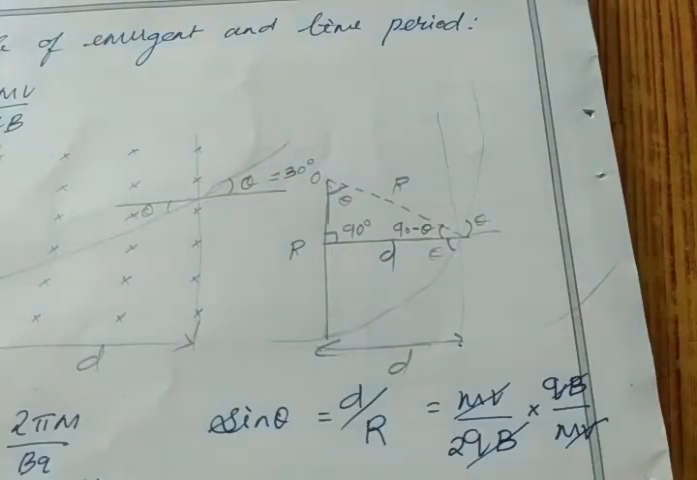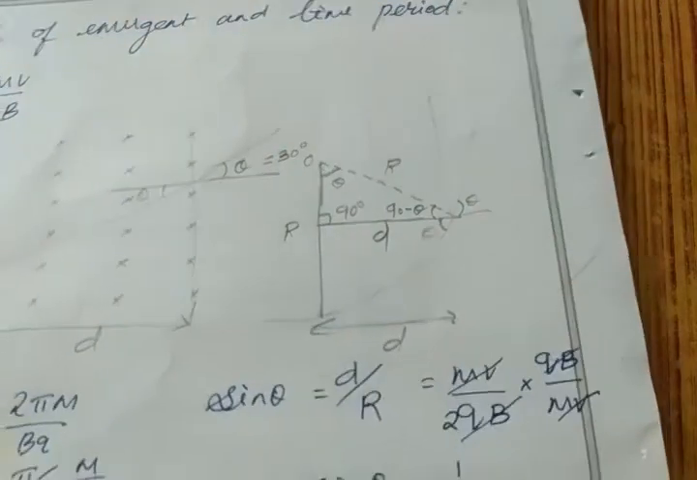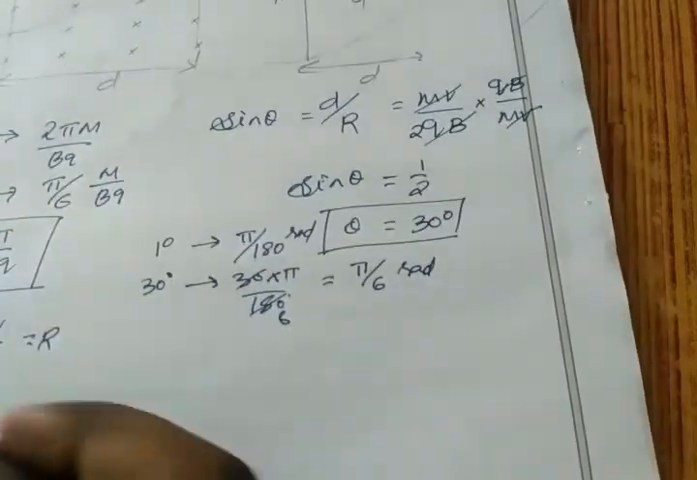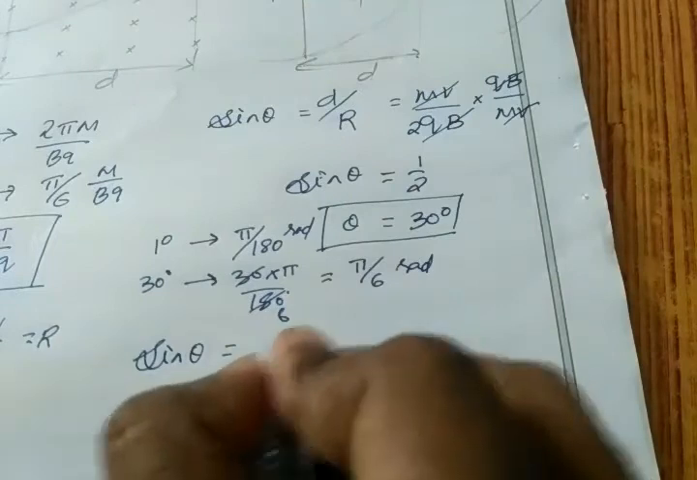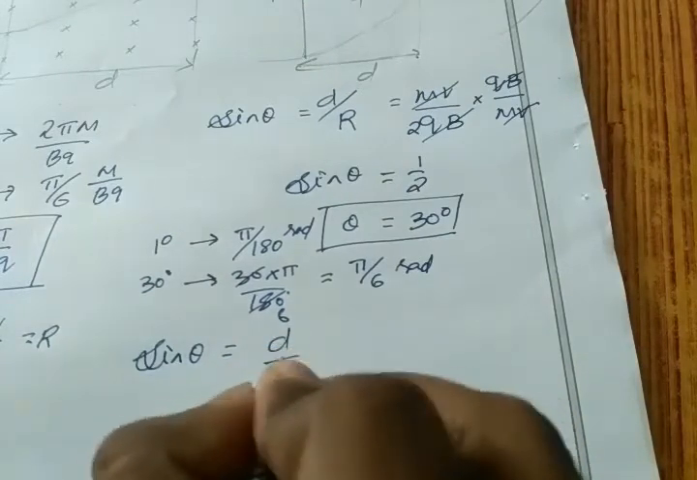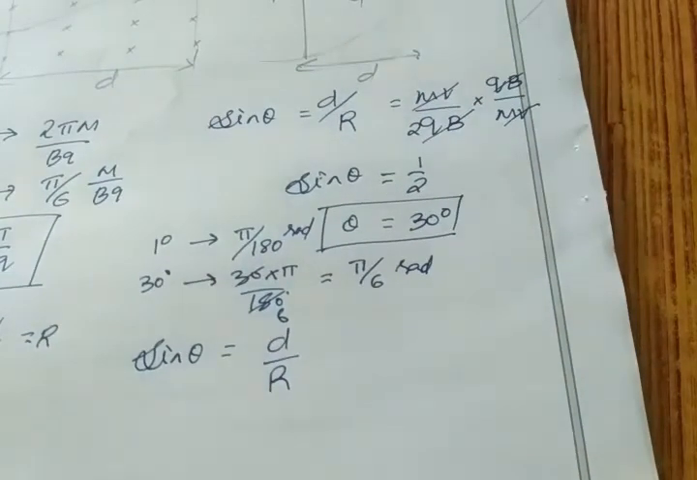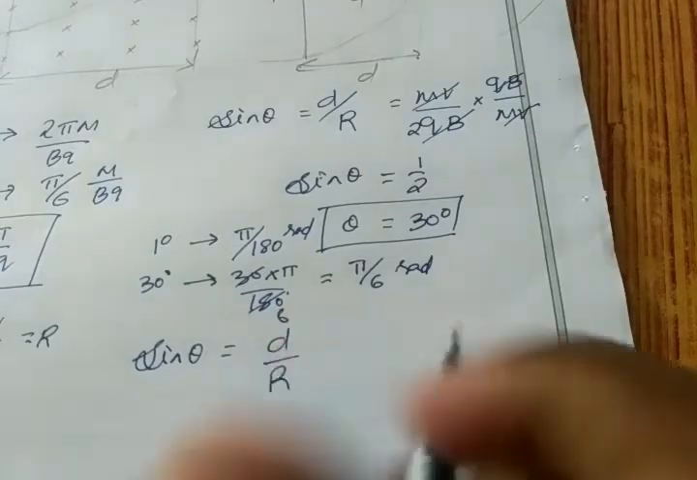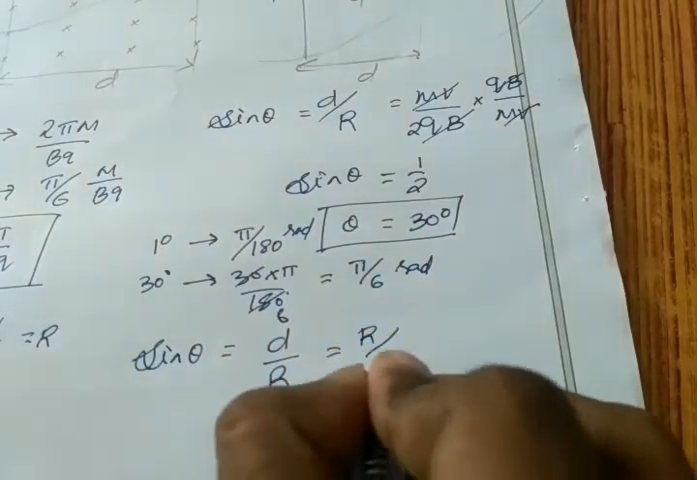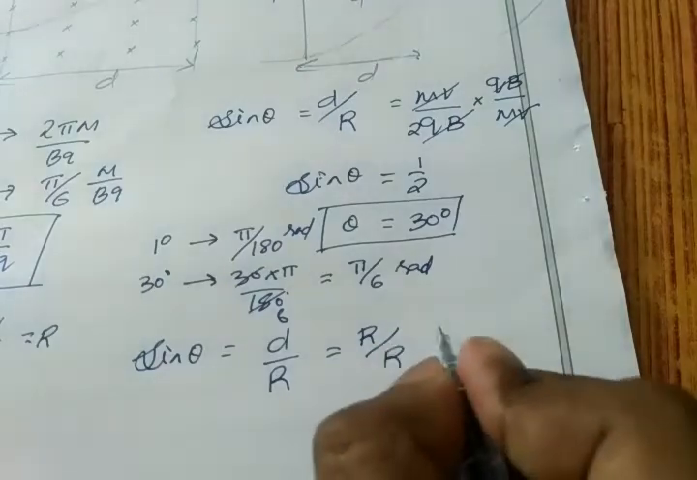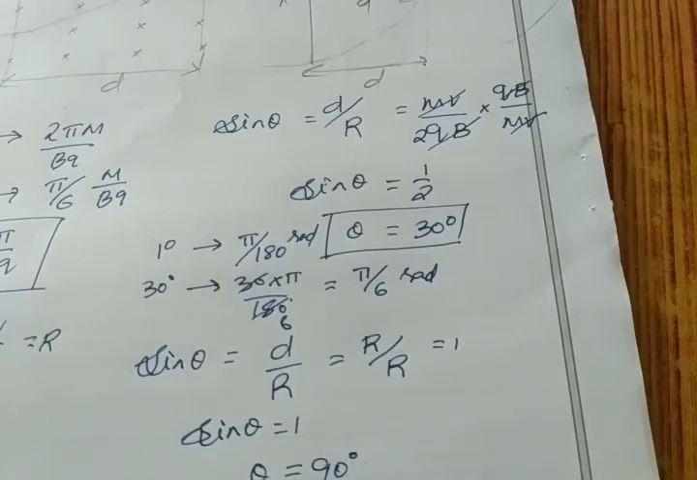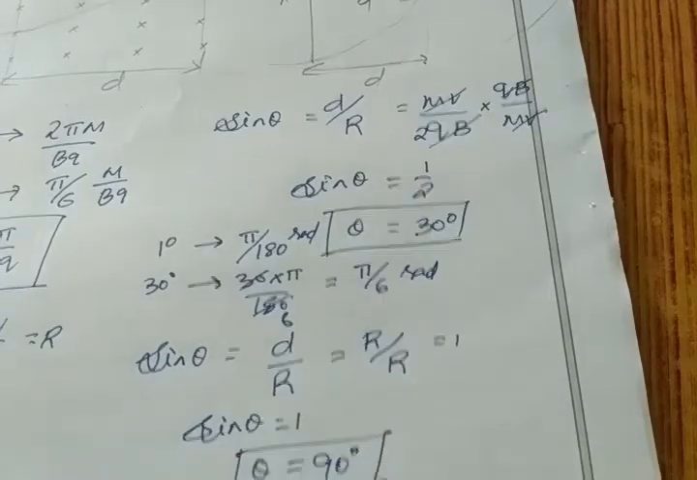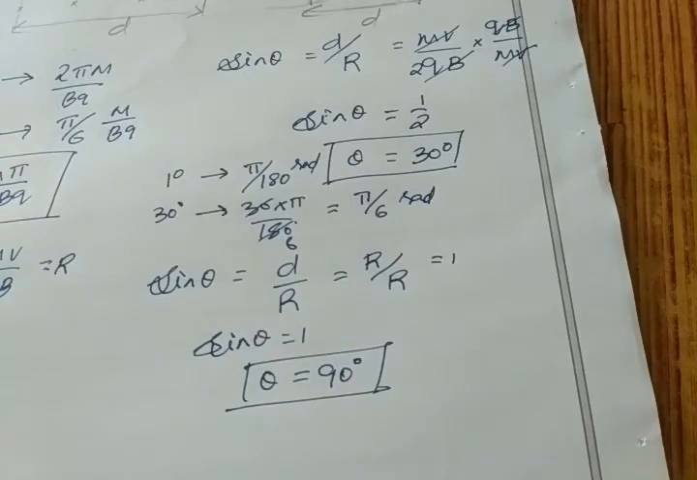Okay, now how can I write for sine theta? So for sine theta I can write opposite by hypotenuse, right? So here our d is equal to r, so I can write r by r. R by r means 1. So sine theta is 1, then theta must be equal to 90 degree. So this is our emergent angle. Theta must be equal to 90 degree.